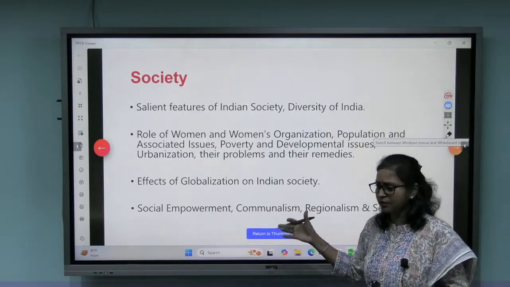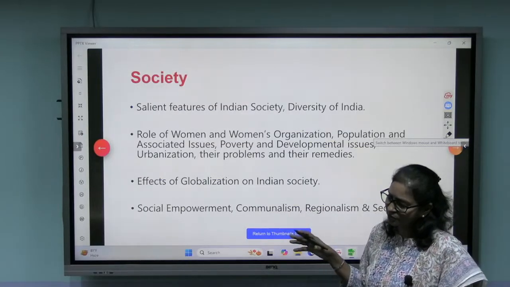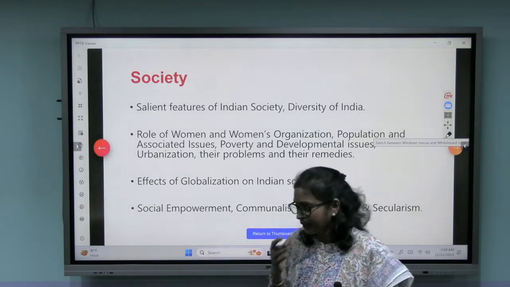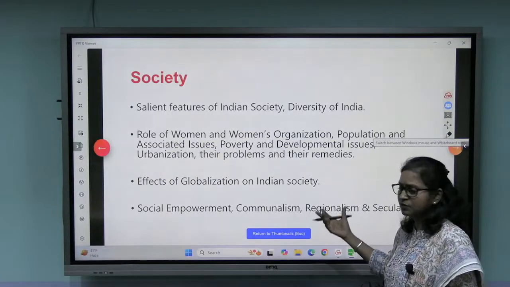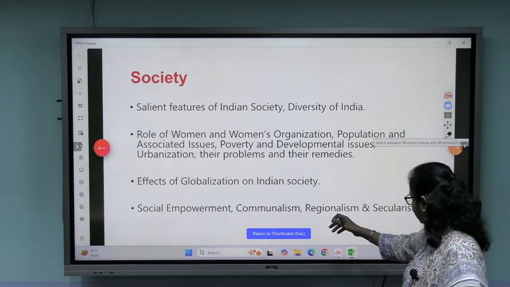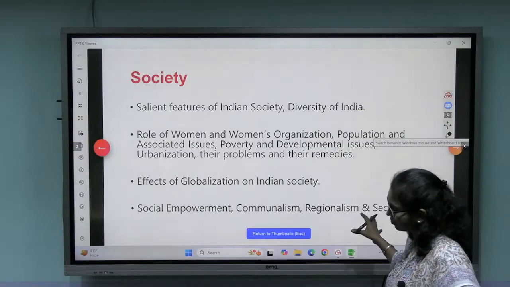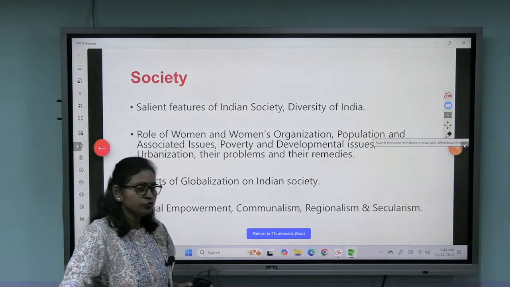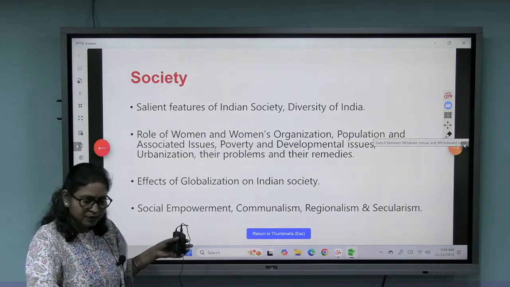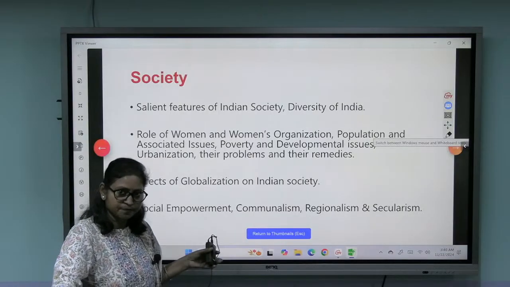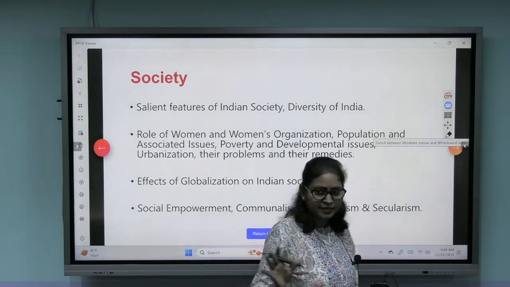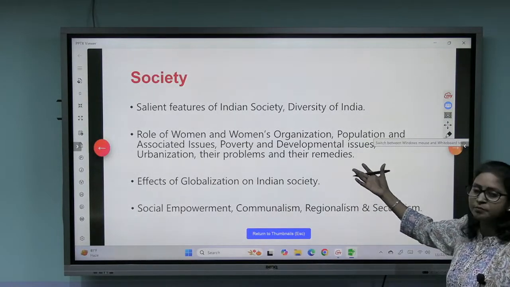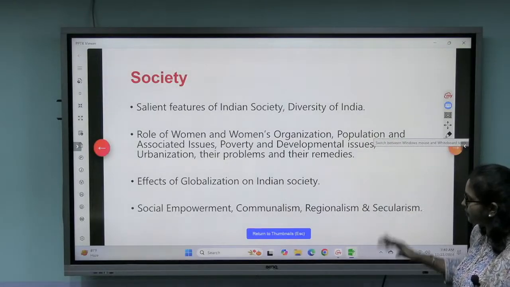India being a diverse country, communalism has been taking place on religious lines and also on linguistic lines, isn't it? Religious communalism, linguistic communalism, those kinds of things. Regionalism, secularism, all these topics which impact the Indian society, that is what you will be studying under this section of Indian society. Okay, so I hope you got clarity about the syllabus of Indian society, or what you can expect from it. This is how the syllabus has been given.